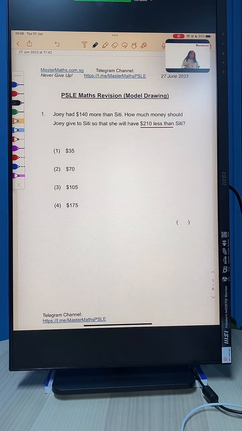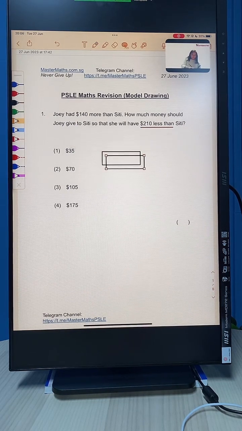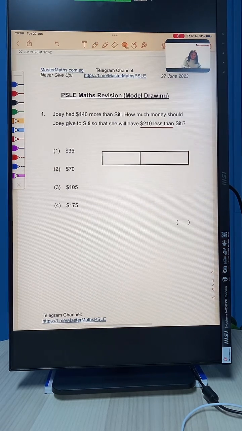So what we are going to do is we will first draw the very first line. Joey has $140 more than Siti. This first line is not difficult to draw. So this is our $140.